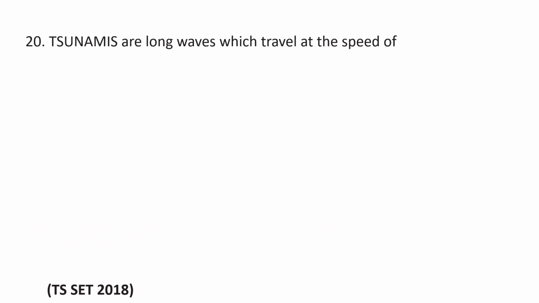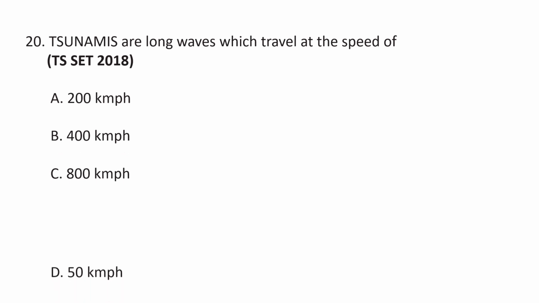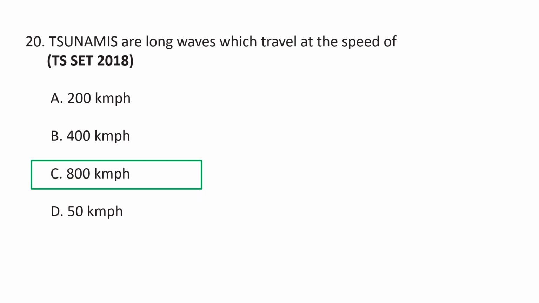Next question. Tsunamis are long waves which travel at the speed of, all these questions are from the Telangana SET exam 2018. A 200 kilometers per hour, B 400 kilometers per hour, C 800 kilometers per hour, and D 50 kilometers per hour. The correct answer is 800 kilometers per hour. In deep ocean, tsunamis can move as fast as a jet plane at the rate of 800 kilometers per hour, and they can cross entire oceans in less than a day. The distance between the waves is known as the wavelength. Tsunamis are long waves, meaning they have a long wavelength, and travel at 800 kilometers per hour. C is the correct answer.